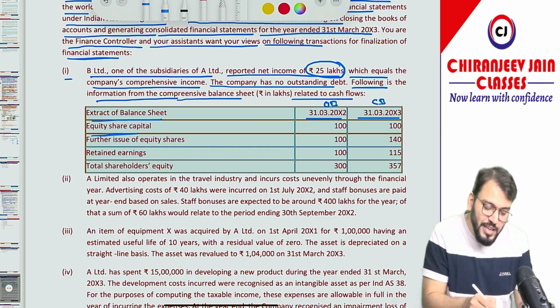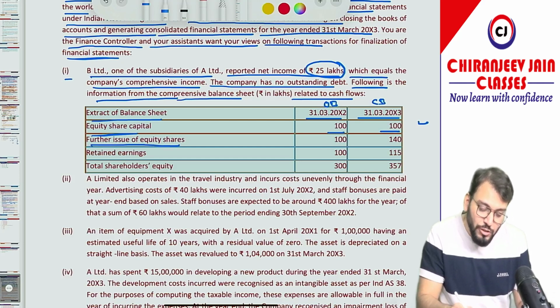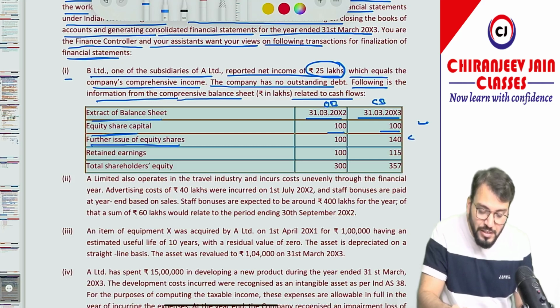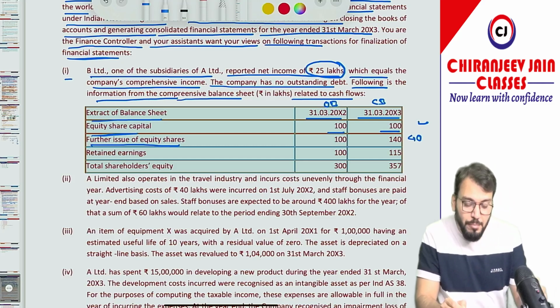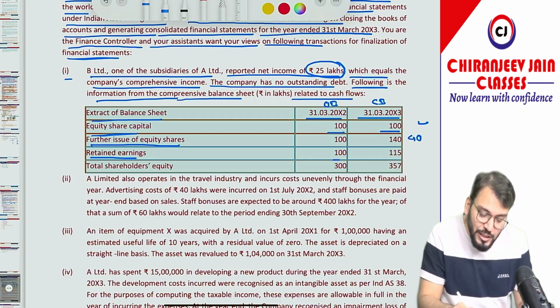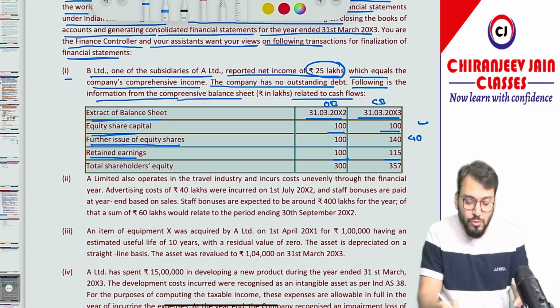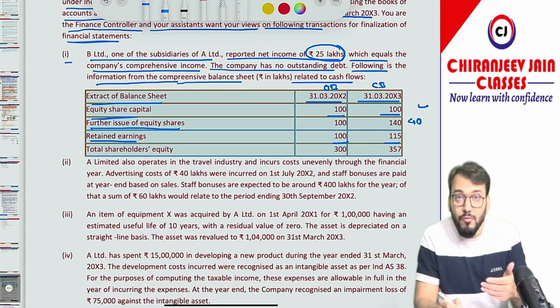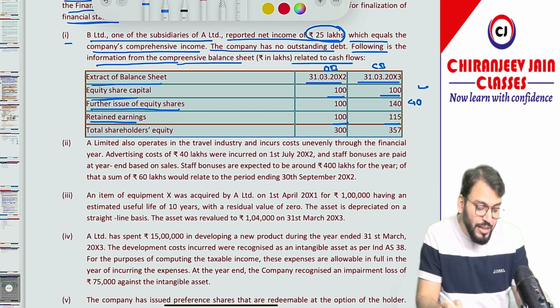Equity share capital they have given 100. Further issue of equity shares, you can see 100 becomes 140. So there is an increase in the equity share capital by how much? By 40 lakhs. Then retained earnings increased from 100 to 115 lakh. So we need to understand what they have asked in the multiple choice question.